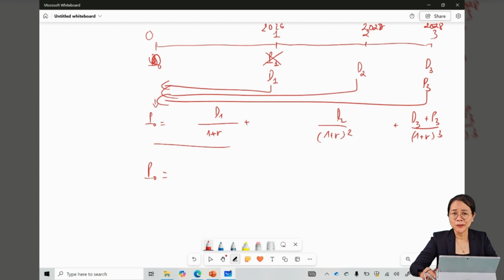You must know how much Vinamilk will pay in dividend in 2026, how much the dividend in 2027 is, and how much the dividend is 3 years later. Even Vinamilk doesn't know. Those numbers are future numbers, and we don't have them now.